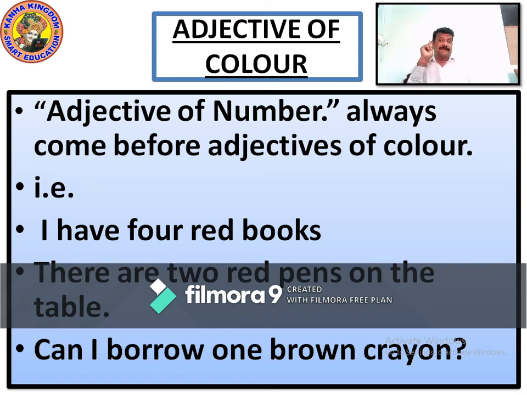Here, 2 red pens. 2 is what? Adjective of number. Adjective of color is what? Red. Pens is what? It's a noun. 1 brown crayon. 1 is what? Adjective of number. Brown is what? Adjective of color. Crayon is what? It's a noun. A noun is described with adjective of number and adjective of color. Adjective of number always comes before the adjective of colors. So please write it down with examples. I give you 5 seconds.